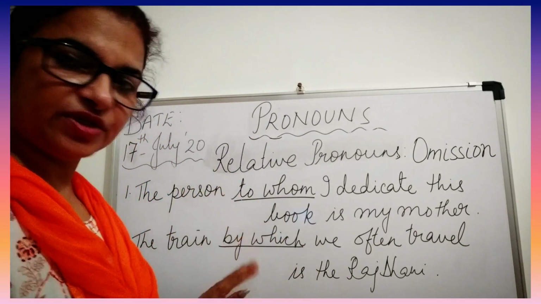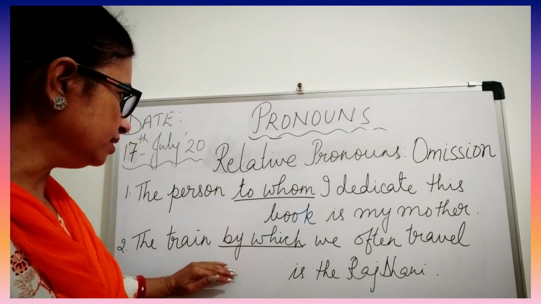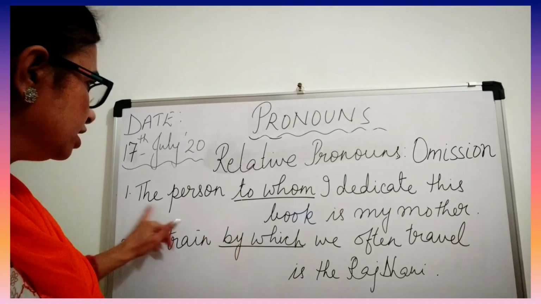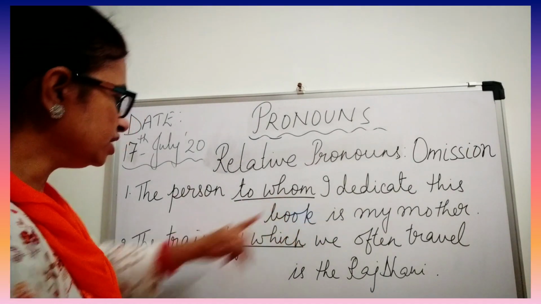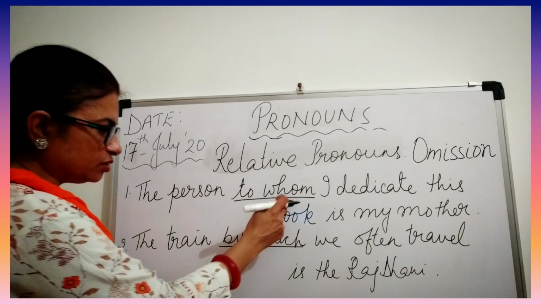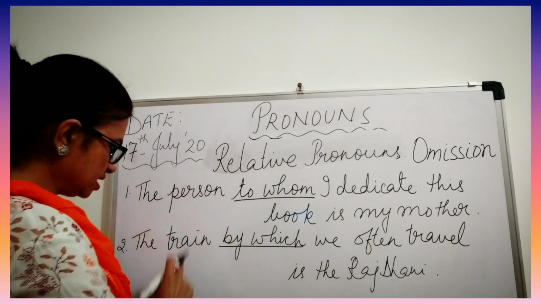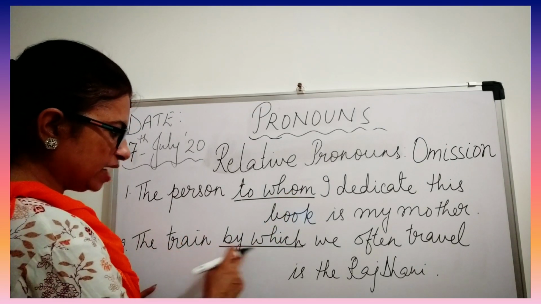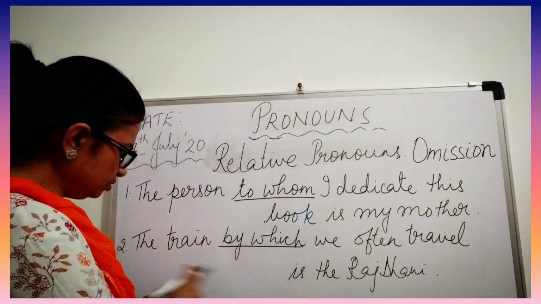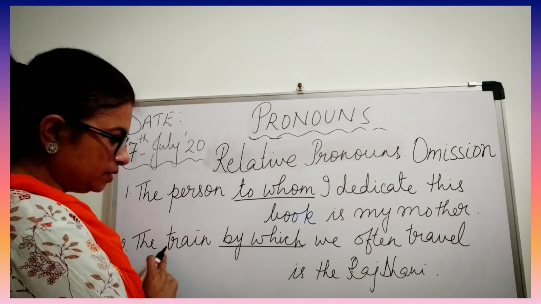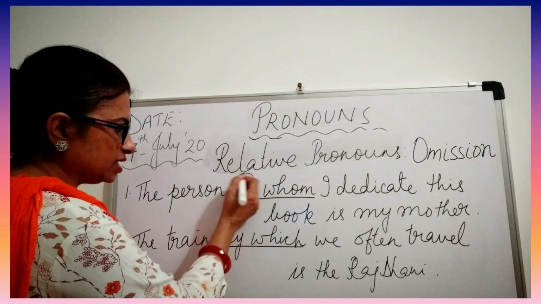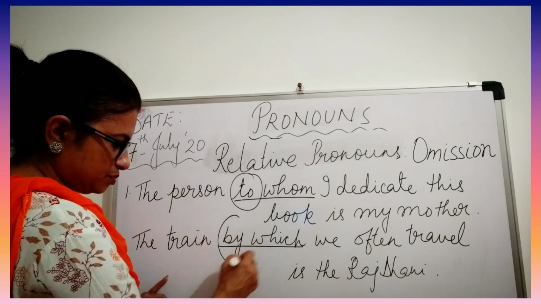Now when these types of sentences are there, you have to see that the person whom, this is a relative pronoun and this refers to the person. Same thing here, the train by which refers to the train. Before that you can see these are the prepositions.